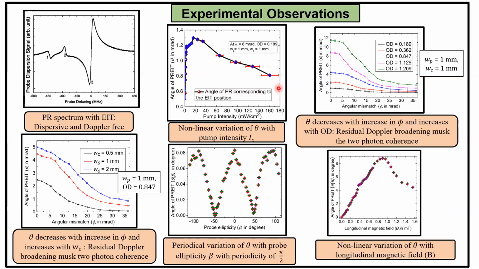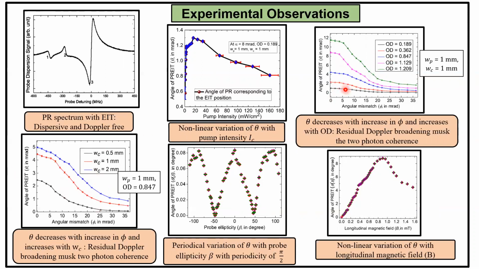After that, we fix the pump intensity and we change the angular mismatch between the probe and pump. While studying this, we also take optical depth and the pump beam spot size as two different parameters in our study. We change the temperature of the atomic medium to change its optical depth, and we make a telescopic arrangement in the path of the pump beam so that we can change the pump beam spot size.